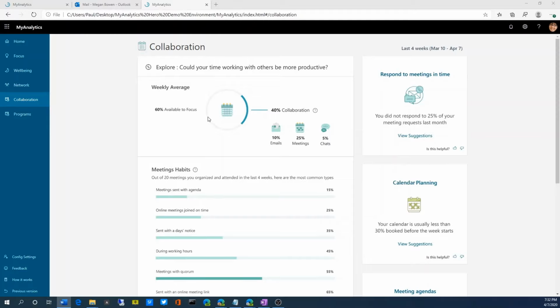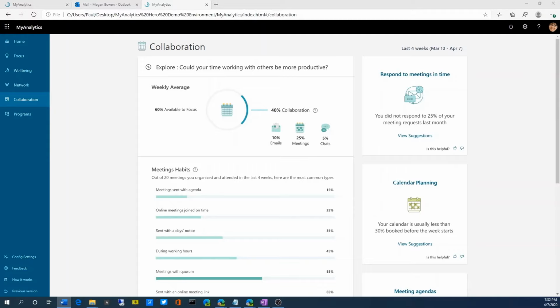Meeting metrics include any meeting Megan has organized or accepted that has at least one person attending. Meeting time includes meetings that take place during or outside of her set working hours. After-hours meeting time also affects her well-being metrics. We can see that 10% of her collaboration is in emails, 25% is meetings, and 5% is chat.